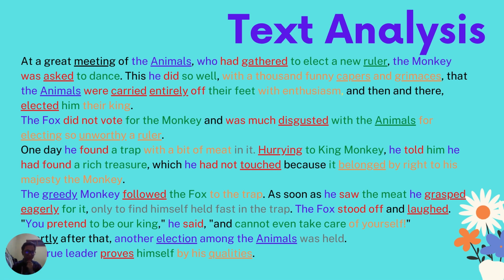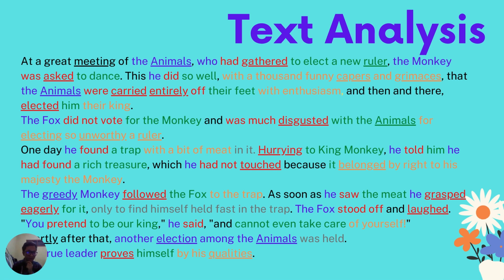Gathered, same as before, is gather plus ed. Ed is a suffix. Ruler is rule plus r or er as a suffix too. Asks plus ed is suffix. And then capers and grimaces is caper plus s to make it plural.